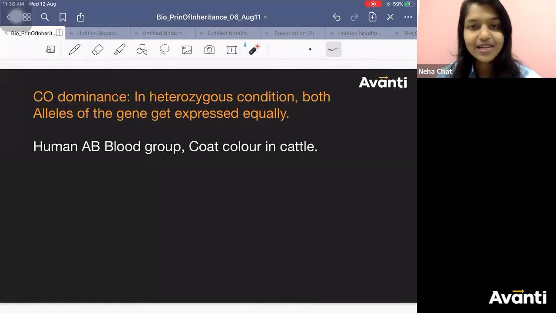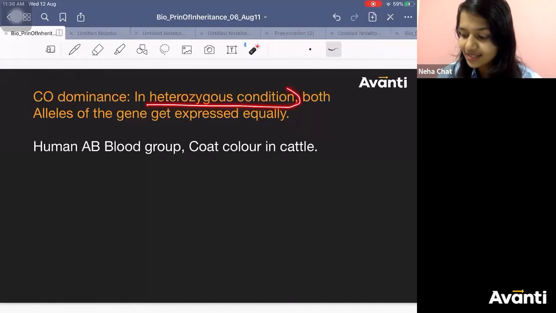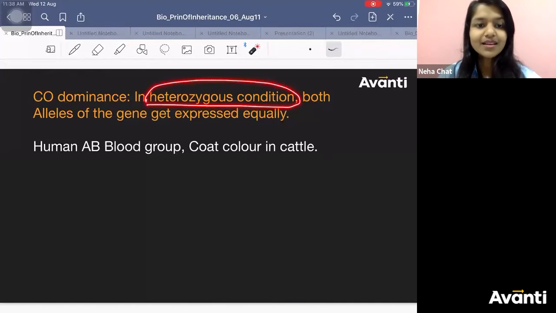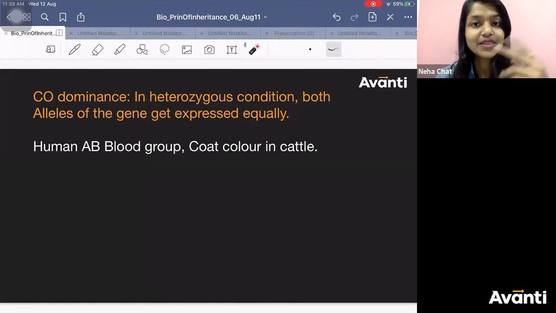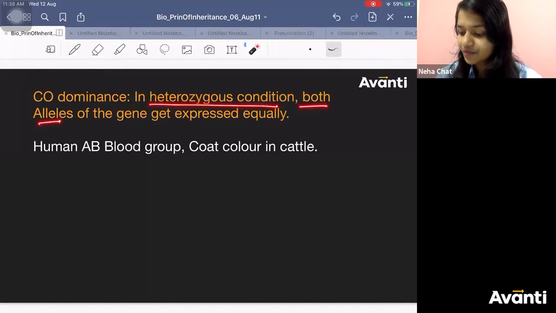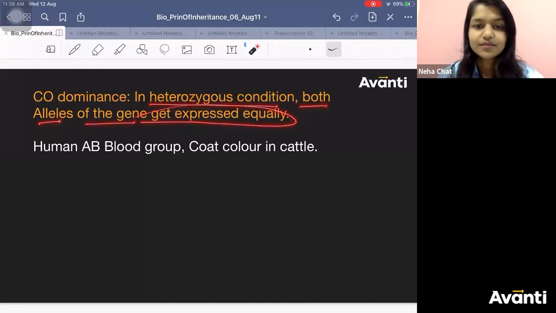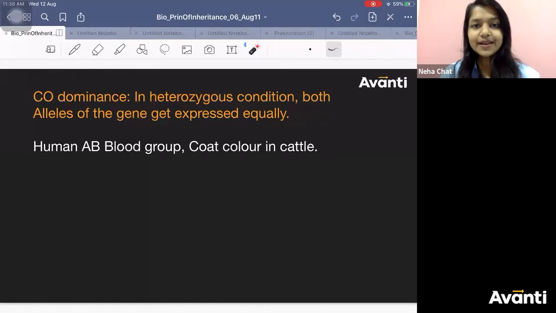Co-dominance. So what happens here? In heterozygous condition, make a note of it. I told you, when it is both capital or both small, no tension. When it is capital and small, then there is a problem. Which one is going to get expressed? If it was law of dominance, capital would get expressed. But it is not following law of dominance. It is the exception of law of dominance. So in heterozygous condition, both alleles of the gene get expressed equally. Equal power they have.